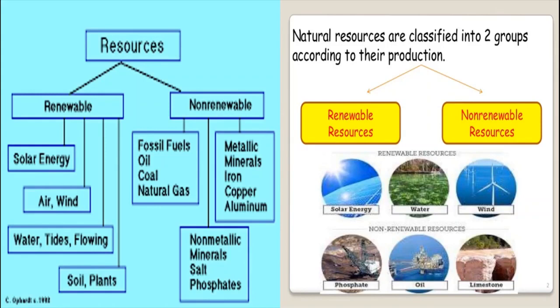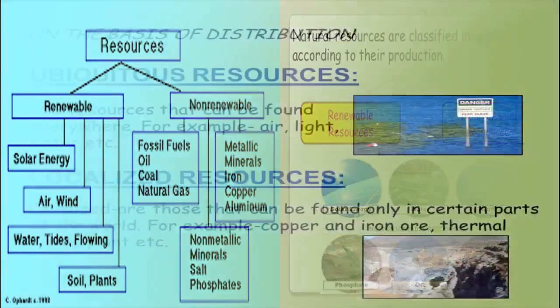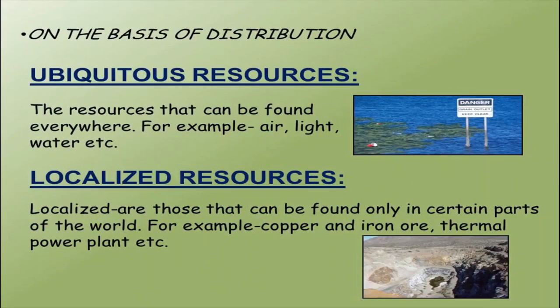Okay, fine. Next, see the pictures: solar energy, water, wind. Now I'm going to explain about their stocks and distribution. On the basis of resource distribution, resources can be classified into ubiquitous resources and localized resources. What is meant by ubiquitous resources?